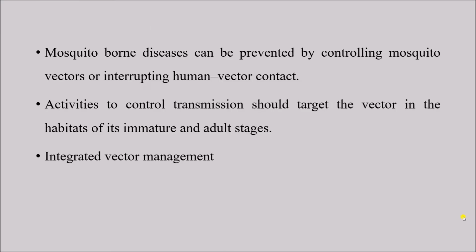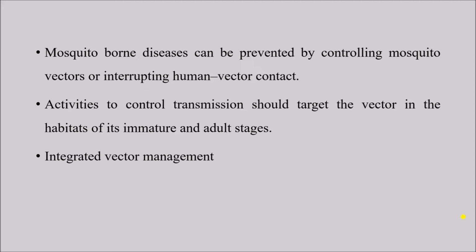Whenever we are trying to control or prevent mosquito-borne disease, we must try to control the mosquito, which acts as the vector for all the diseases that we learned in the previous table. Or if we cannot control the mosquito population, we can try to minimize the vector-human contact. That means the interaction between the human population and the mosquito population.